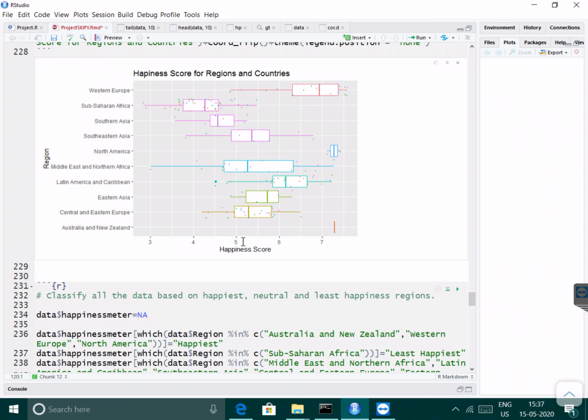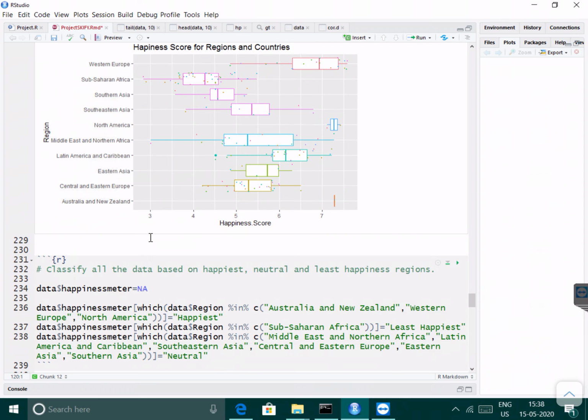From this plot we can easily say that Western Europe, North America, and Australia and New Zealand are the happiest regions, whereas Sub-Saharan Africa is the least happy region, and all the others are neutral regions.